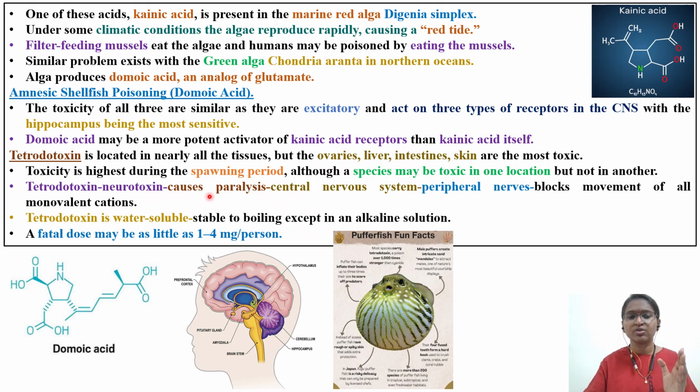Tetrodotoxin is a neurotoxin that causes paralysis of the central nervous system as well as the peripheral nervous system. It blocks the movement of monovalent cations. This tetrodotoxin is water soluble. It is stable even if you heat the fish; the toxin is not going to degrade or lose its toxic property. It is stable to boiling, except in alkaline solution. So you have to be very careful when consuming this type of fish. The fatal dose is 1 to 4 mg of tetrodotoxin per person.